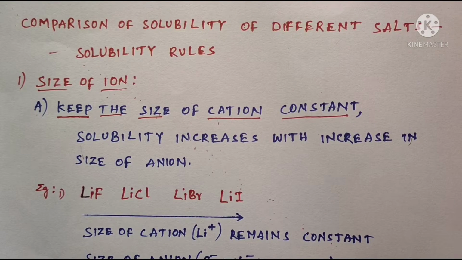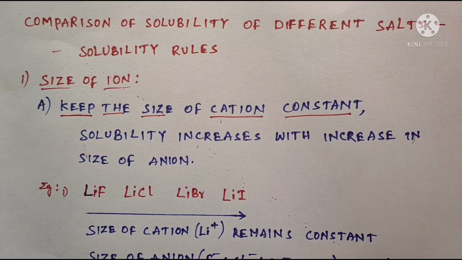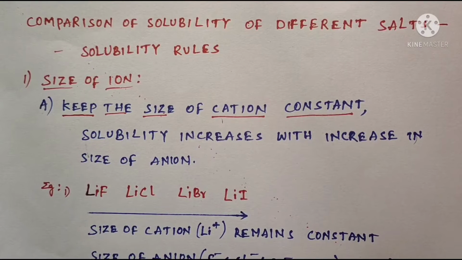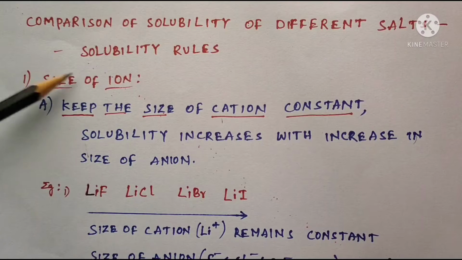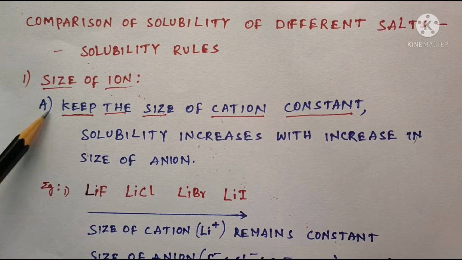In this video, we will learn comparison of solubility of different salts and solubility rules. In this, first rule is size of ion. In this first rule, 2 points are there. First point, keep the size of cation constant.